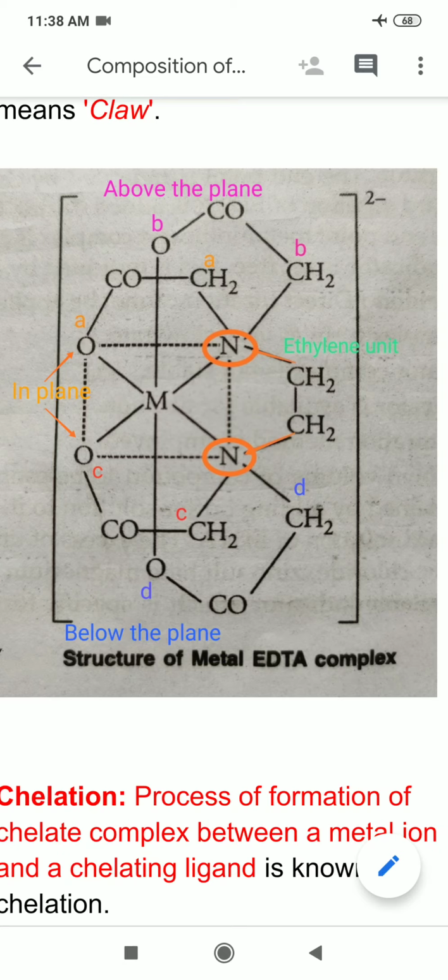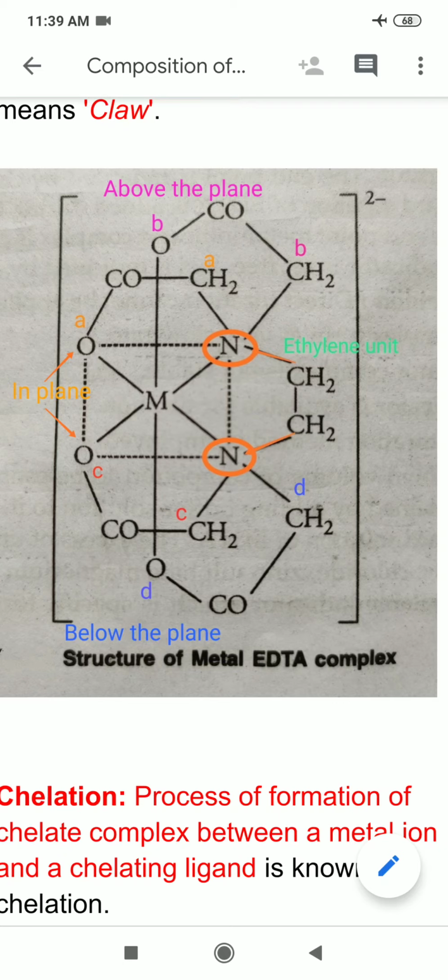If I have 6 donor atoms, then around the metal atom or ion we need 6 corners. So the most common geometry for that is octahedral, because octahedral has 6 corners.